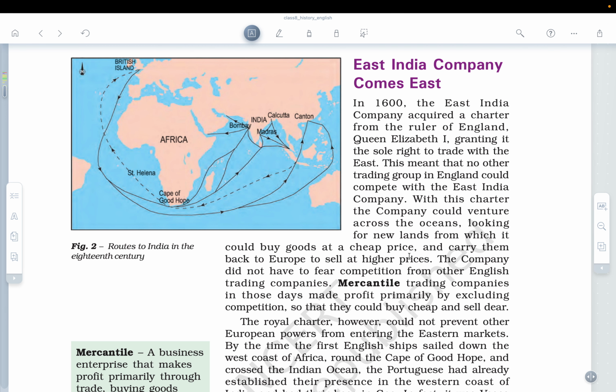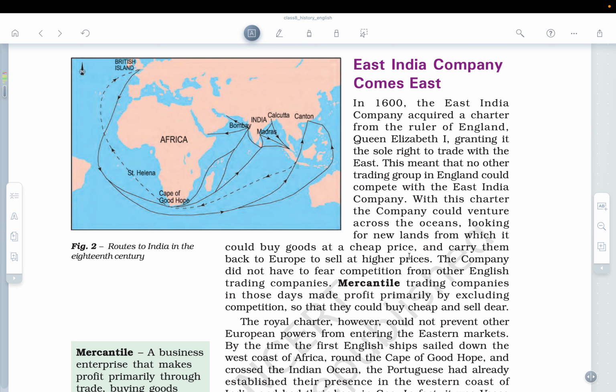So because Queen Elizabeth, and understand the fact that a queen was a big figure in England, because England was having monarchy at that point of time. So because of that, if the queen is certifying something, it means that only East India Company can go ahead and trade in the east, specifically in India. So kind of you can say that a monopoly was created in England too.